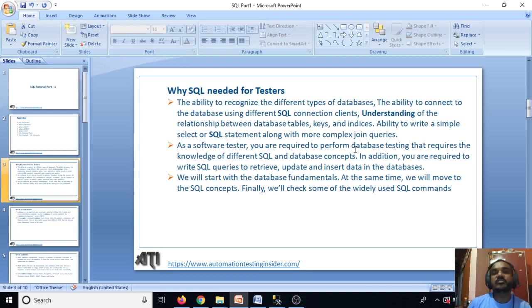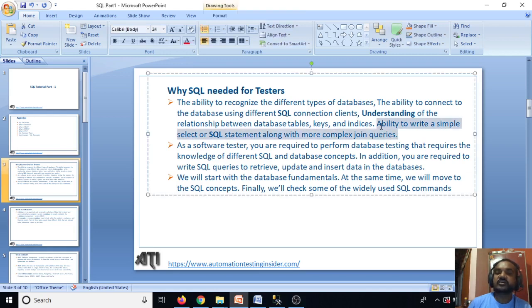We'll discuss indexes, different keys, primary keys, foreign keys and all joins in coming videos. You need the ability to write a simple select SQL statement along with more complex join queries.